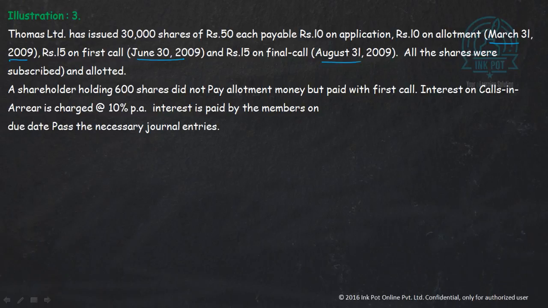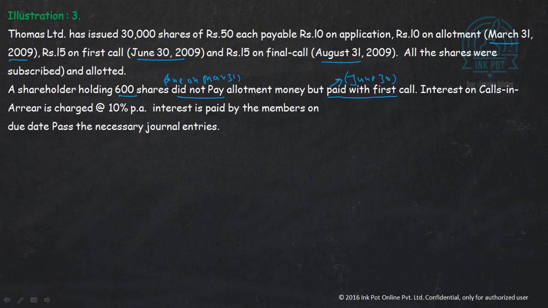सारे शेयर सब्सक्राइब कर दिए, अलॉटेड कर दिए, लेकिन एक शेयर होल्डर ऐसा था 600 शेयर जिसके पास थे, did not pay allotment money but paid with the first call. मतलब you can say it was due on March 31st, but actually it was paid on June 30. Interest on calls in arrears is charged 10% per annum. Interest is paid by the members.